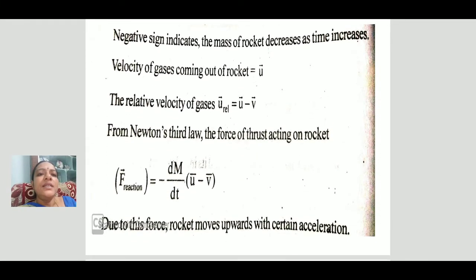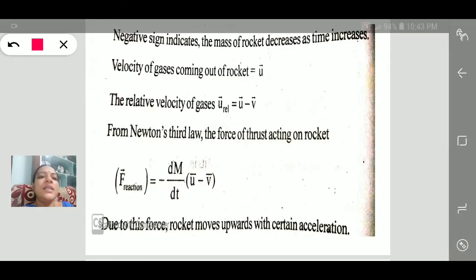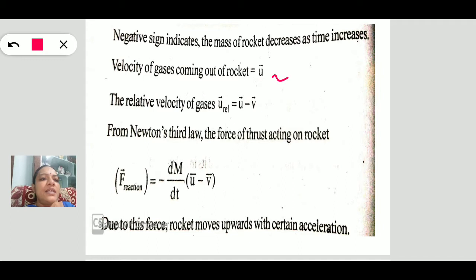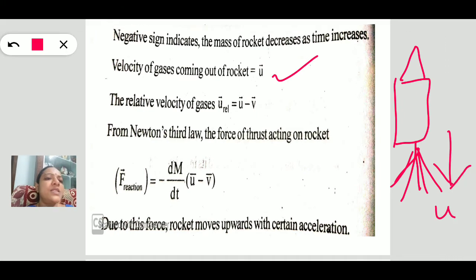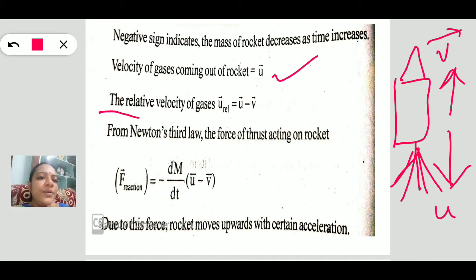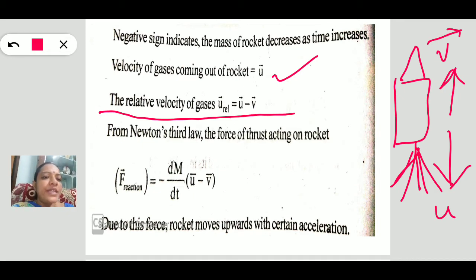Here, in this slide, you are observing that the negative sign indicates that the mass of the rocket decreases. Similarly, as you already know, the velocity of gases: suppose this is a rocket and the gases are ejecting like this. Say the velocity of these gases is u. The rocket moves in upward direction with velocity v. Then we consider the relative velocity of the gases, that is u minus v.